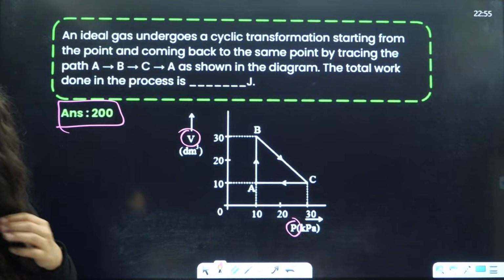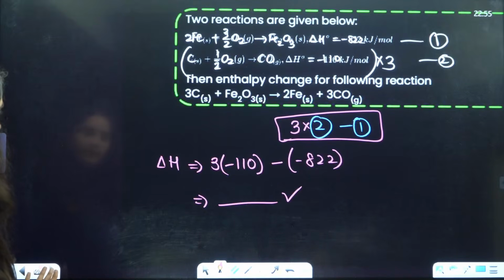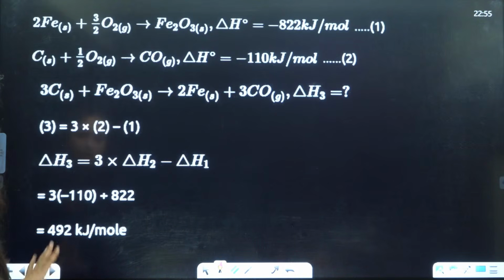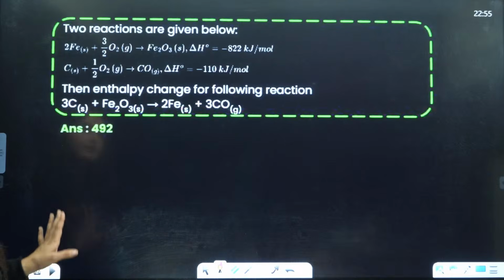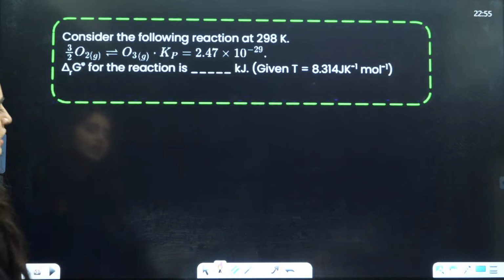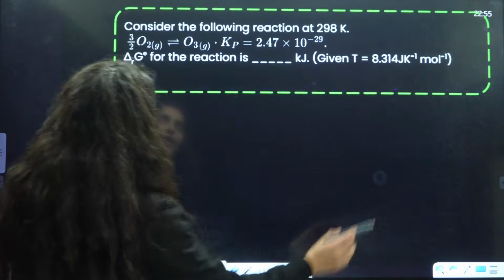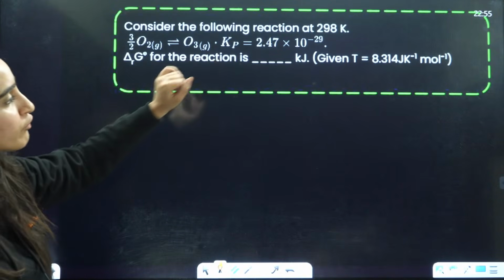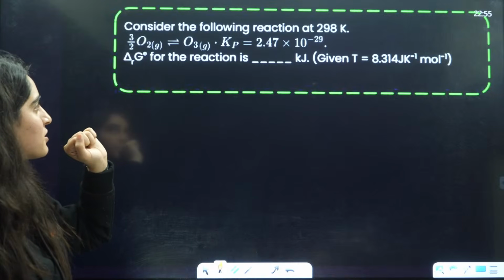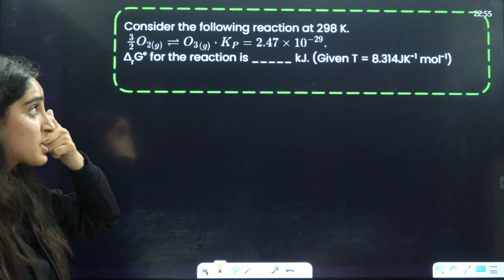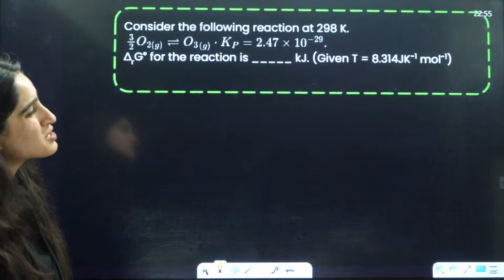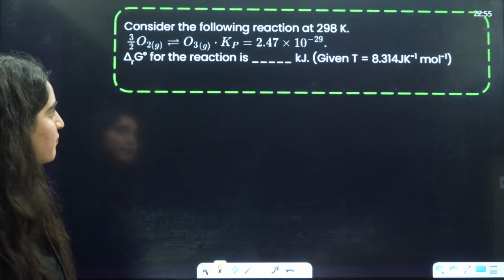Very good. Next is, I told you to simply solve this. Next is, consider the following reaction. Now they are giving you the following reaction. They are giving you the value of Kp, basically the equilibrium constant is given to you, and they are asking for delta G for the reaction. So the same way things will happen, right?